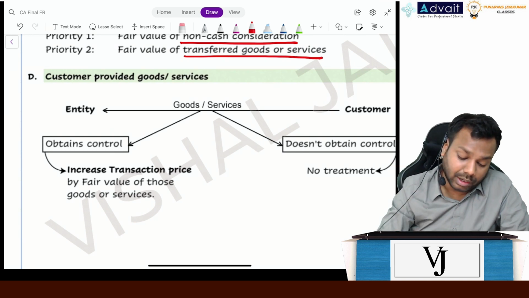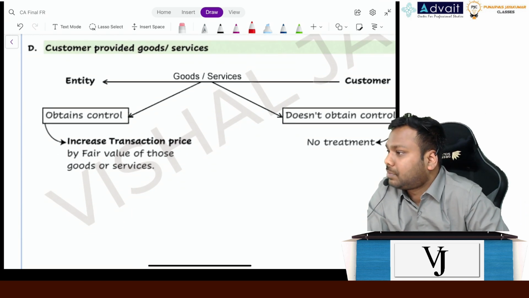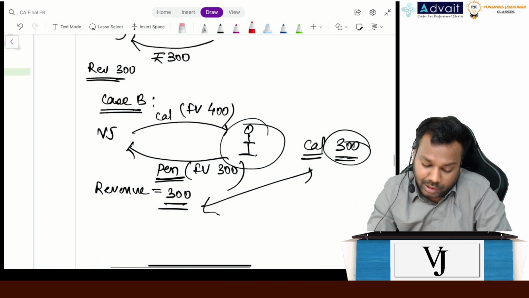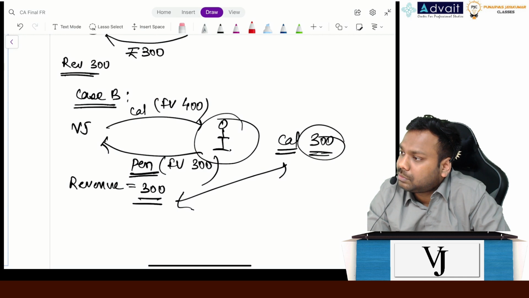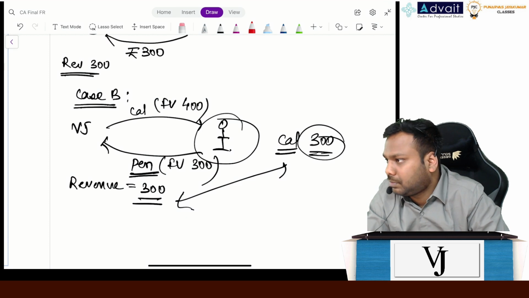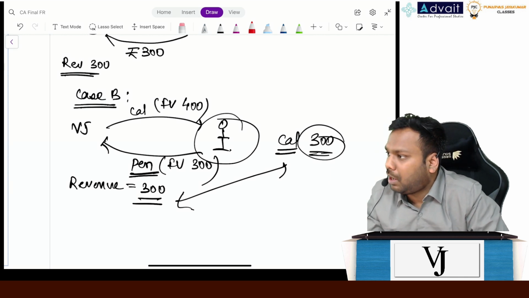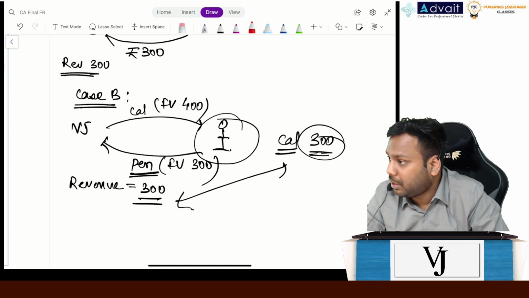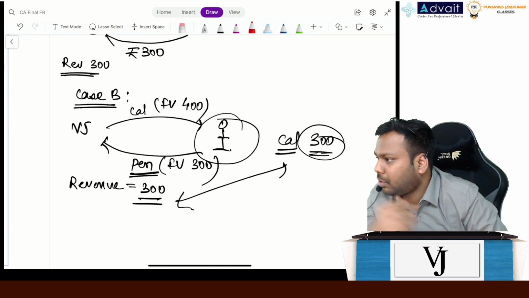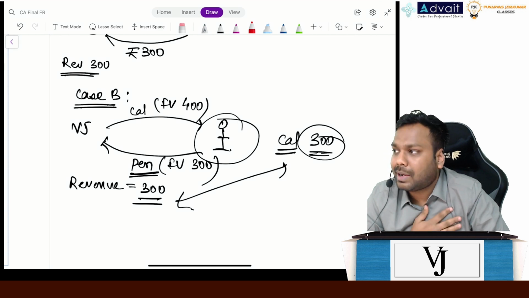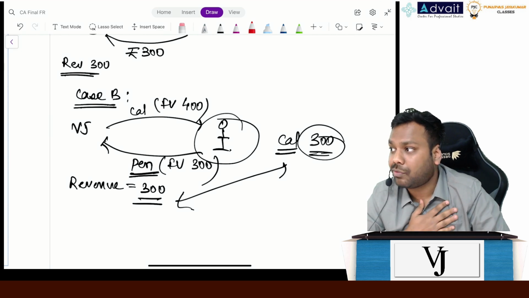Now, just please tell me. See here, the customer is also recording the asset at 300, no? But in the market it's goods. Here he is also not a retailer, he is a wholesaler. So whatever asset he is receiving, that fair value he needs to recognize. Now tell me, if you are giving me any particular goods for this calculator I have transferred, does it matter for me at what value you have recognized it in your books? No, right? What matters for me is what I have received.